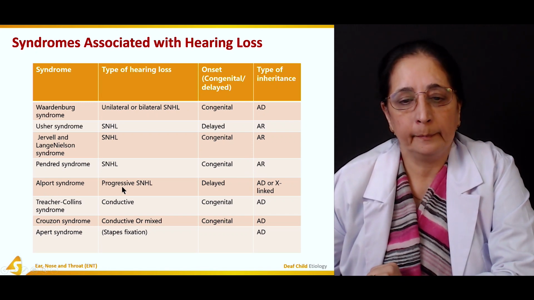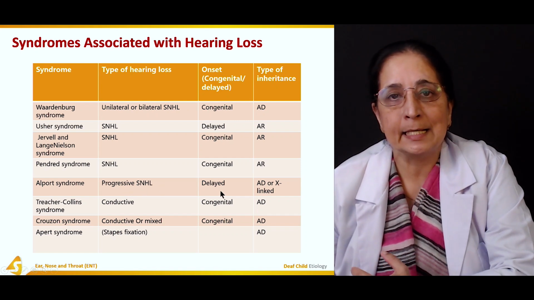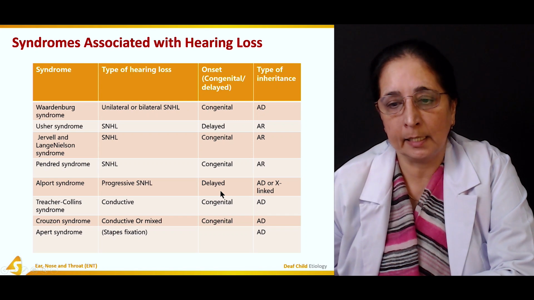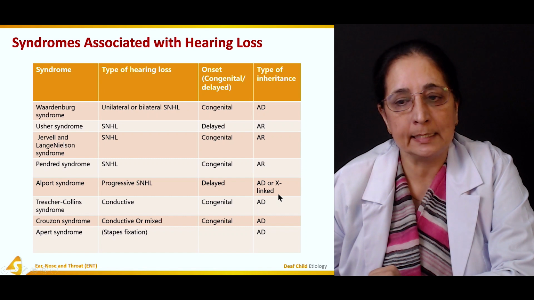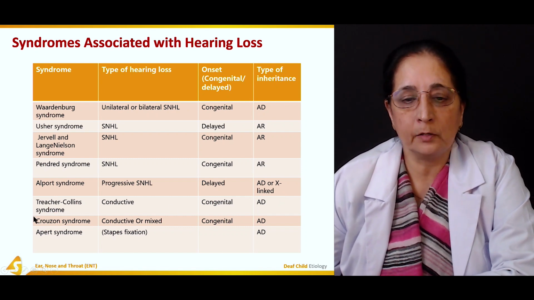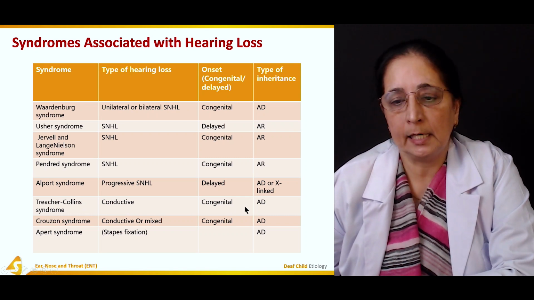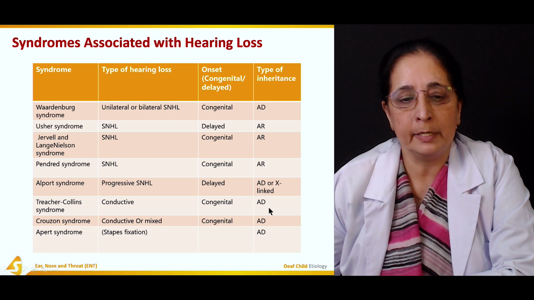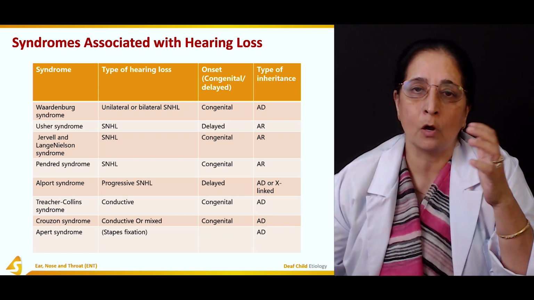Alport syndrome: sensorineural hearing loss, delayed onset, autosomal dominant or X-linked disorder. Then we have Treacher Collins syndrome: conductive deafness, congenital, and autosomal dominant. So most of it is a sensorineural hearing loss.